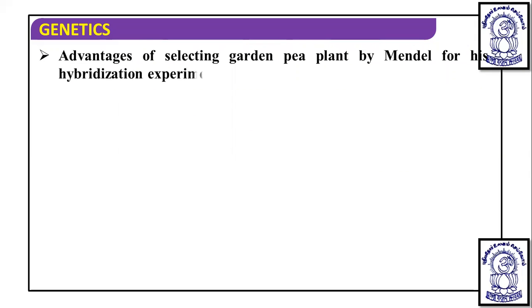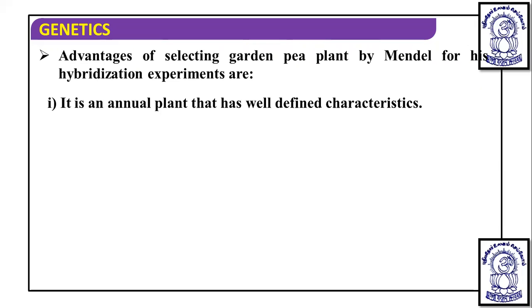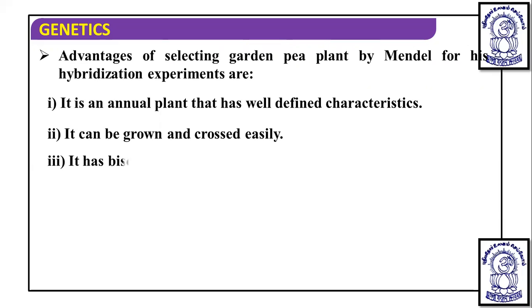Now, the question which first arises in our mind is why Mendel experimented for 7 years on the pea plant only. So the advantages of selecting the pea plant by Mendel for hybridization experiments are: first, it is an annual plant that has well-defined characteristics. Annual plant means its life cycle completes within 1 year, means within 1 year it is going to flower and die. It can be grown and crossed easily.